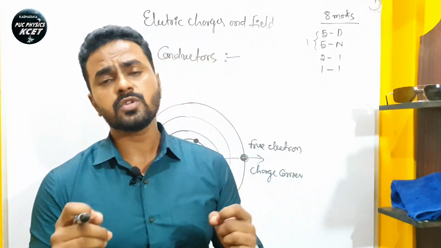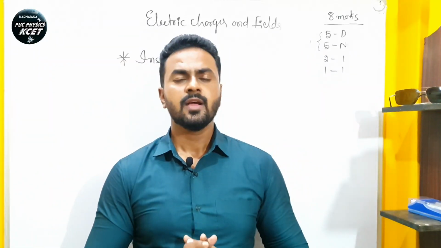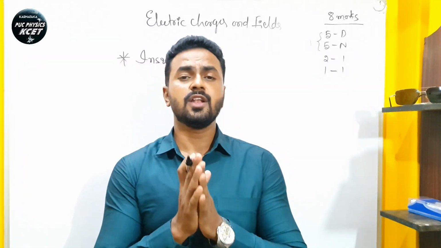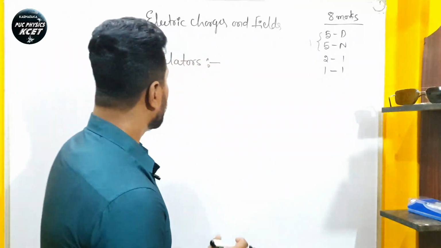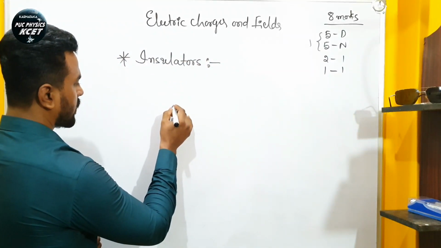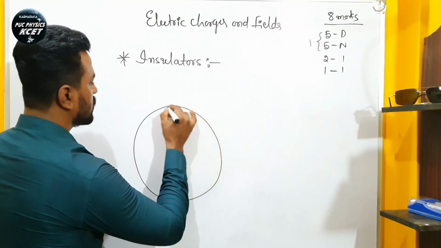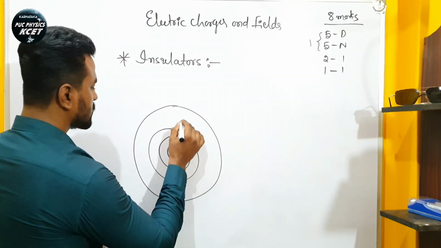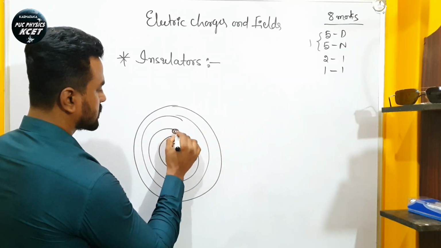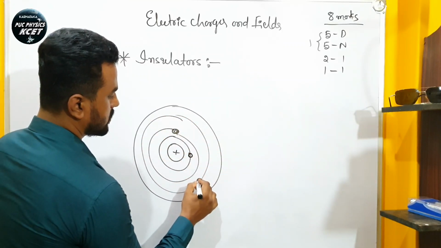Then let us move to the insulators. Why will the insulators not allow electric charges to pass through them? Because the atoms of the insulators contain positive charge and also electrons at different orbits, right, like this.